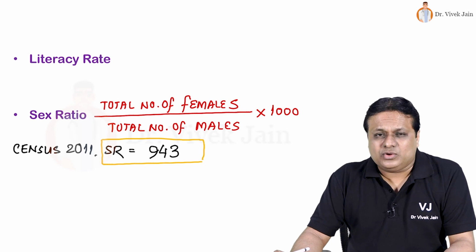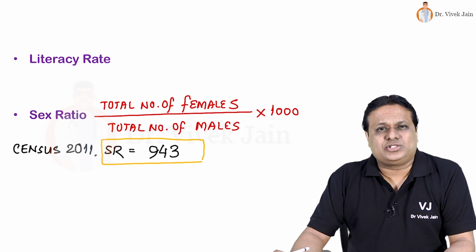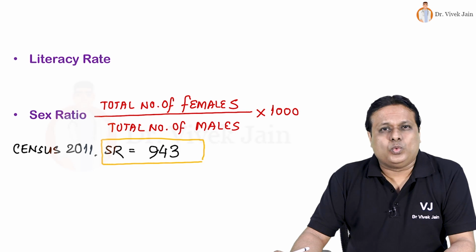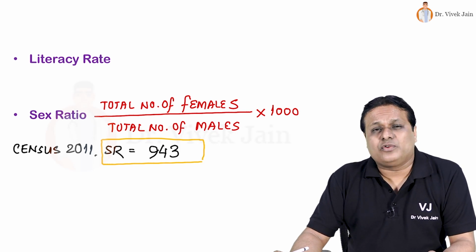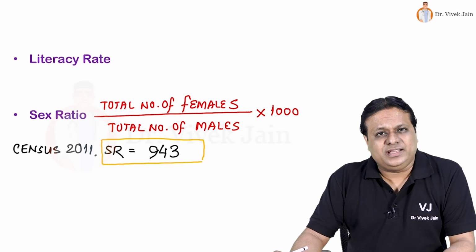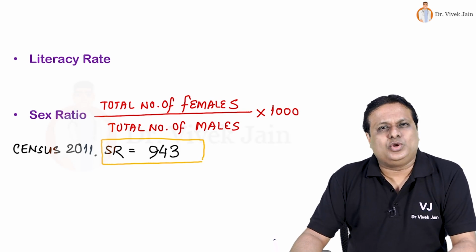When we look at the total country, all states and Union Territories taken together, then please remember, as discussed in my app video, highest sex ratio in our country is from Kerala, 1084, and lowest in our country overall is from the Union Territory of Daman and Diu, 680. Please remember, child sex ratio utilizes same formula, total number of female children, total number of male children into 1000, but age group taken is 0 to 6 years.